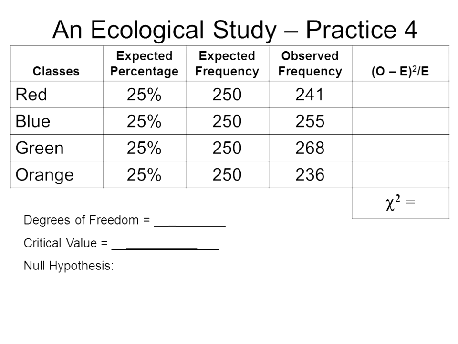What we observed in this population was that it looks like the most people picked green, 268. The fewest people picked orange, 236. And we have to decide if the difference between observed and expected is small enough that it's just due to random chance, or is there a significant difference, and is there something that's affecting color preference among this group of people. So go ahead and pause the recording and work this one out. Figure out your chi-square value, your degrees of freedom, your critical value. I want you to write a null hypothesis, and then decide if we will accept or reject the null hypothesis, and then unpause it and you can see the answer.